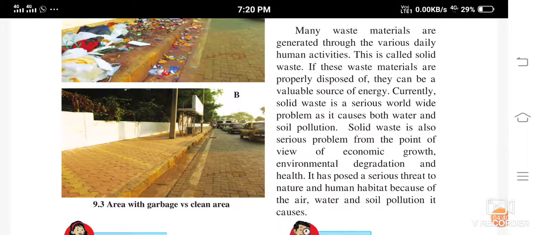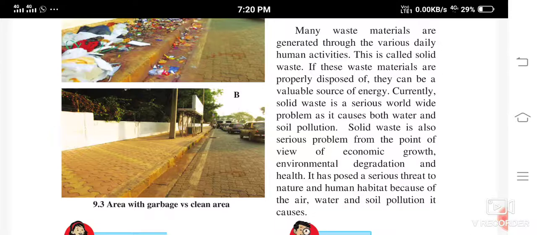Many waste materials are generated through the various daily human activities. This is called as solid waste. Okay, so the waste materials which are generated through our daily activities, yes, you know what type of waste materials are generated. So this is called as solid waste. If these waste materials are properly disposed of, they can be a valuable source of energy.